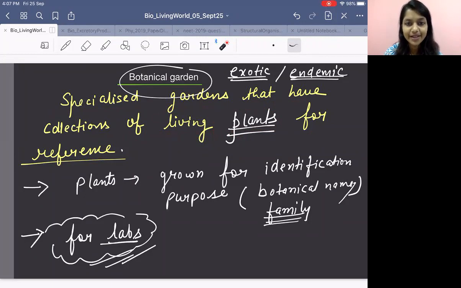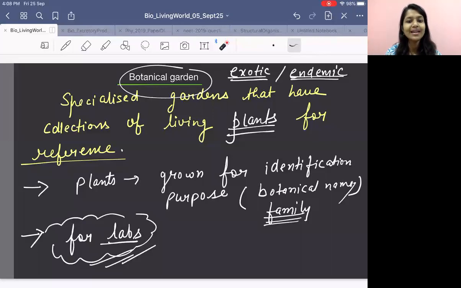In case of herbarium, it was actually plant specimen. You were drying it, keeping it and pressing it on the sheet. And then bottom right corner, you were writing all the details of the plant, right? But in case of botanical garden, it is actually plant. Like in a forest, you get plants. Similarly, in the botanical garden, you get plants, right?